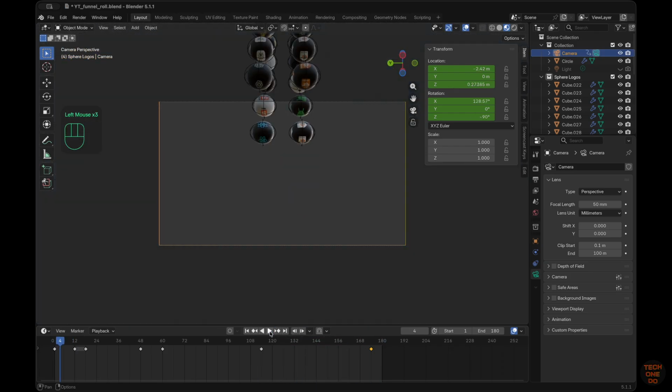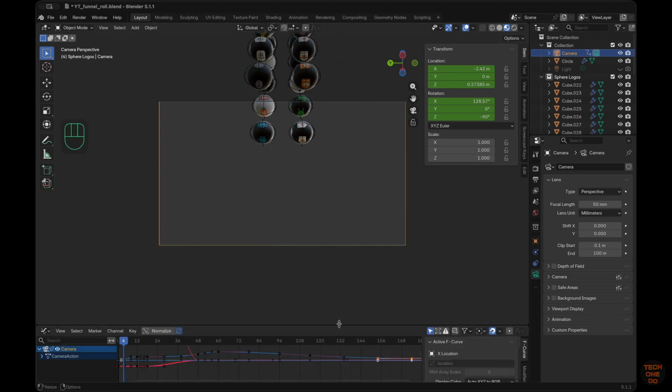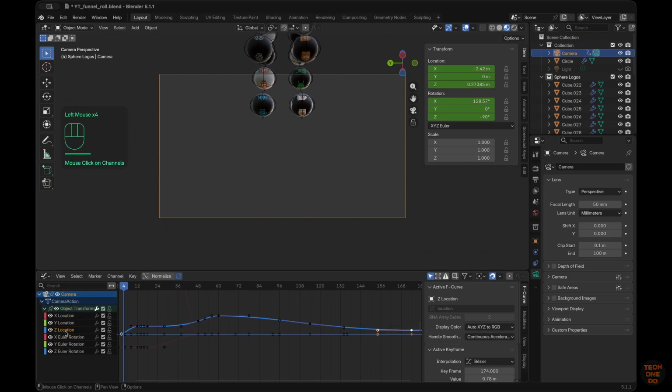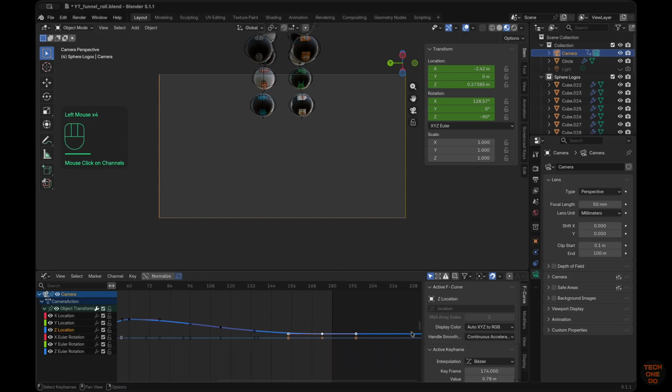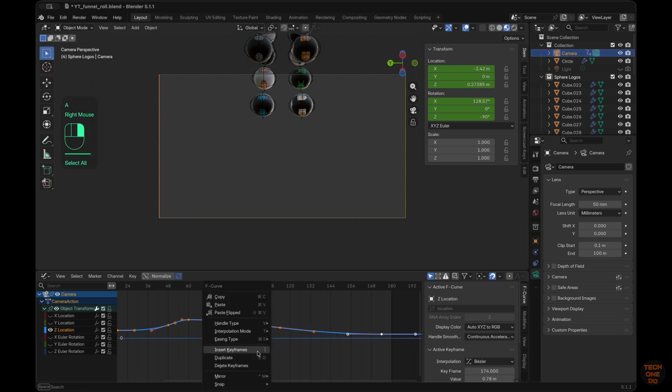Now switch to Graph Editor. Expand the camera channel. Click on Z location and press Shift+H to hide the rest. Press A to select all, right-click and select Linear in interpolation mode.